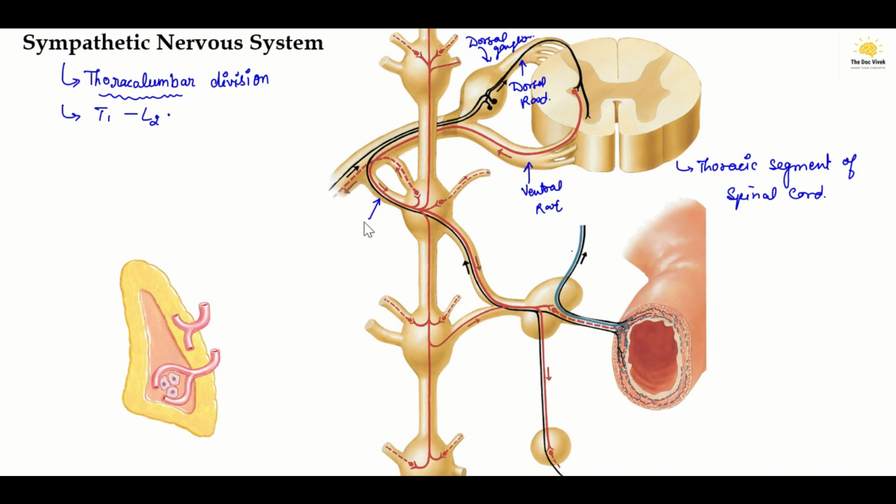This branch of the spinal nerve is known as the white ramus communicans.